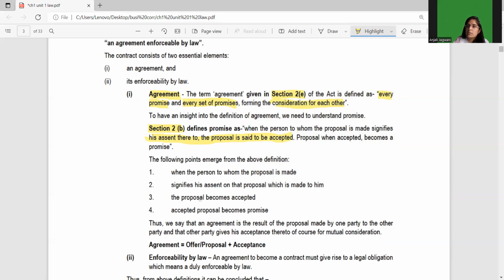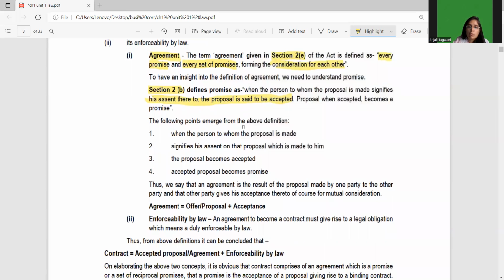Now the proposal becomes accepted once the assent is given. This accepted proposal becomes a promise. So a proposal when accepted becomes a promise. Over here, once again, we will read that promise is defined under Section 2, subsection (b). That is, when the person to whom the proposal is made signifies his assent thereto, the proposal is said to be accepted. Proposal when accepted becomes a promise.